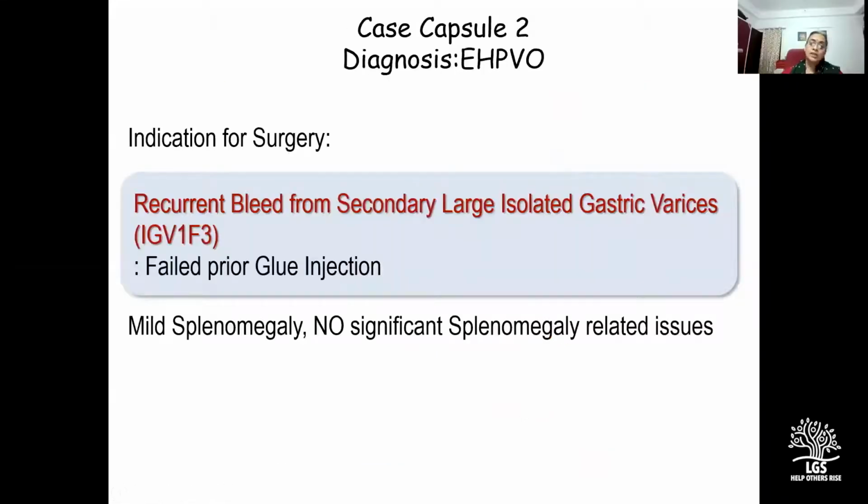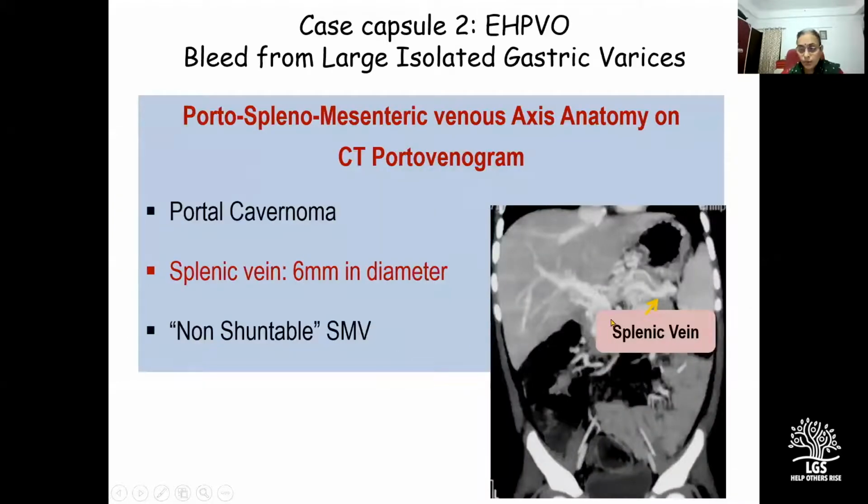Case 2 was another child wherein the indication for surgery was recurrent bleed from secondary large isolated gastric varices, IGV1 F3, with failed prior glue injection. The term secondary implies that these varices have appeared after primary endotherapy. Again, the child did not have significant splenomegaly related issues. So this was the CT portovenogram, which shows a 6 millimeter splenic vein, and the superior mesenteric vein was replaced by collaterals.